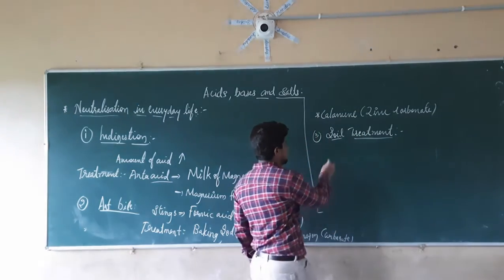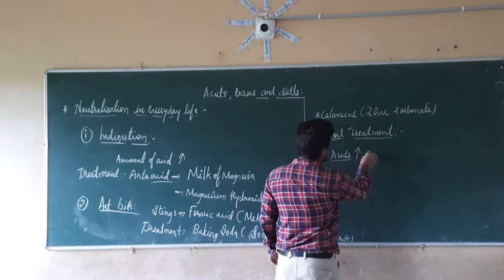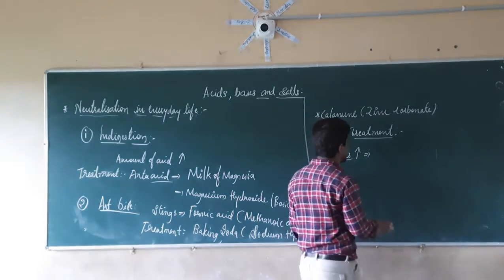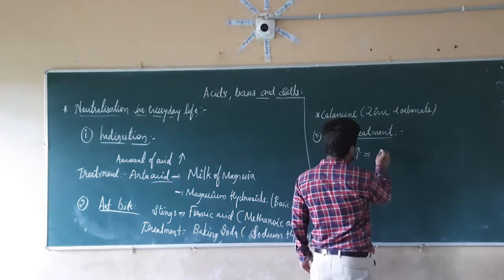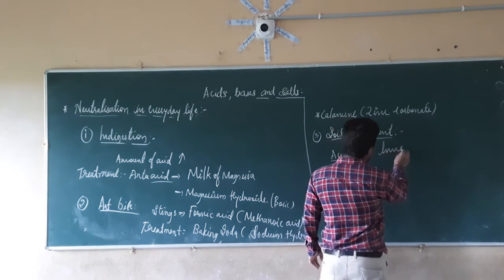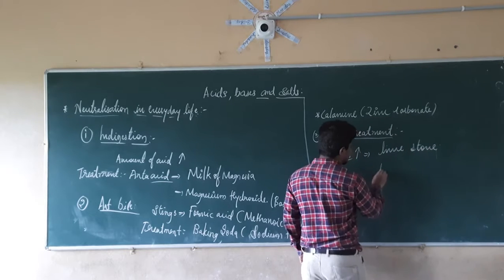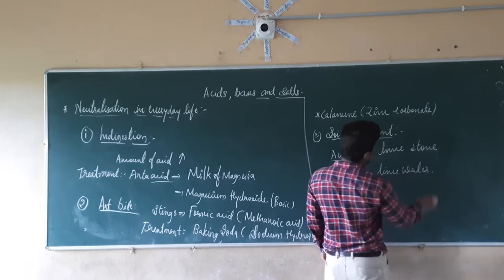So in the soil, if the acidic nature is more, if the acid content is more, then we are going to add some basic products. That is nothing but limestone or lime water. We are going to add the powder of the limestone, or we are going to use another thing, that is lime water. Right.